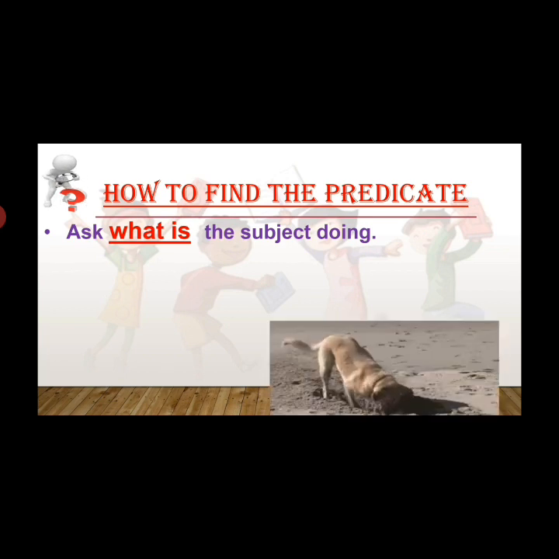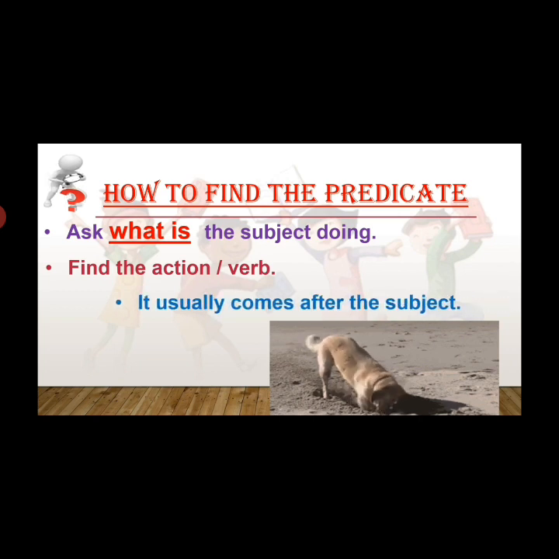I have a picture here for you. Just look at it. The dog is doing what? The dog is digging. That means the answer to your question, what is the dog doing, is digging, is the predicate of the sentence. Find the action or the verb in the sentence because the predicate begins with that.